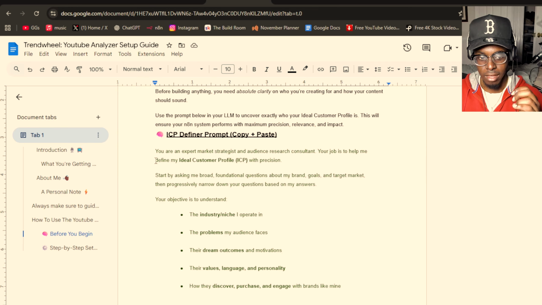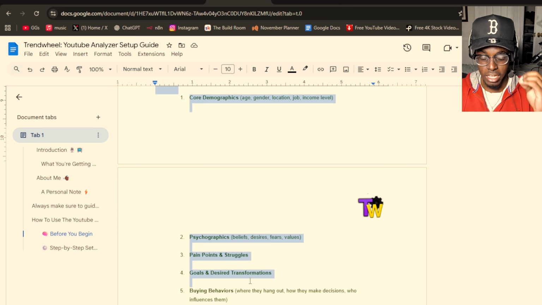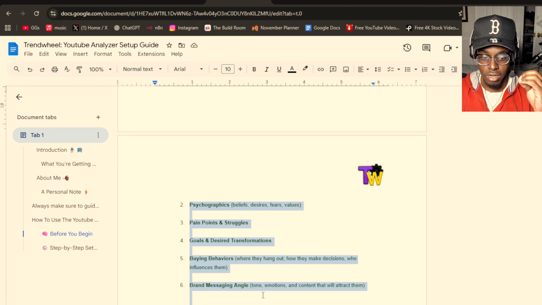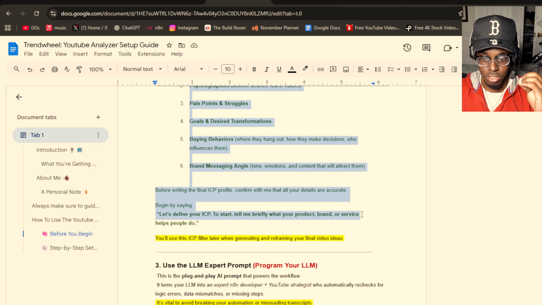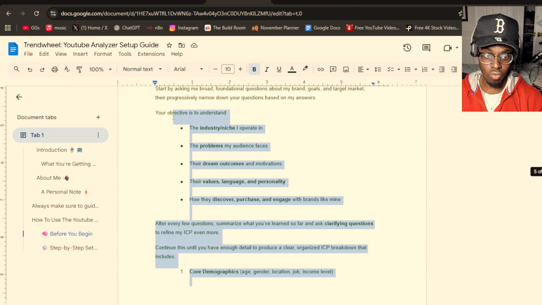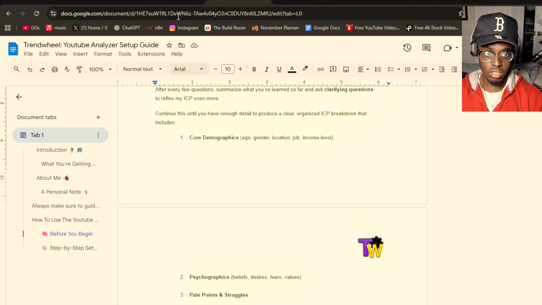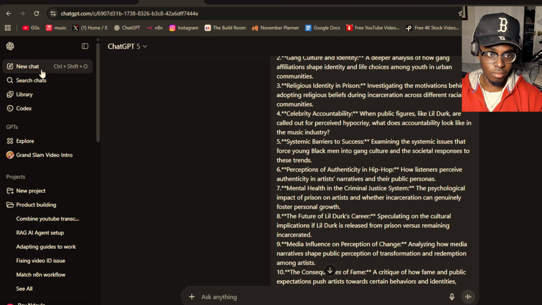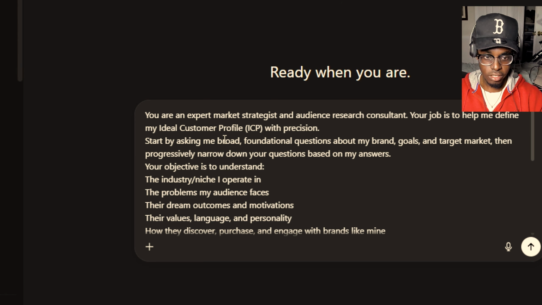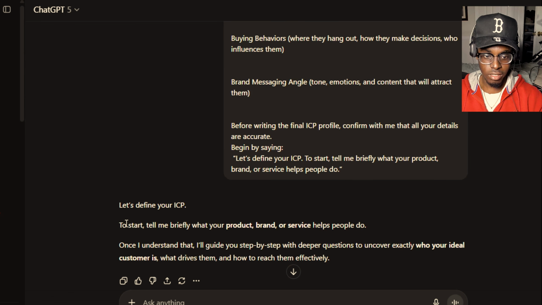So I have a prompt you can put inside your LLM and get a good idea of what your ICP is. It will literally ask you questions to make sure it's correct and that you get the right ICP for you. So I highly suggest you just copy this, paste it into your LLM like this, and boom, right? Let's define your ICP. Let's start.